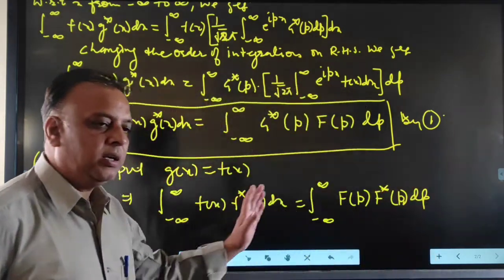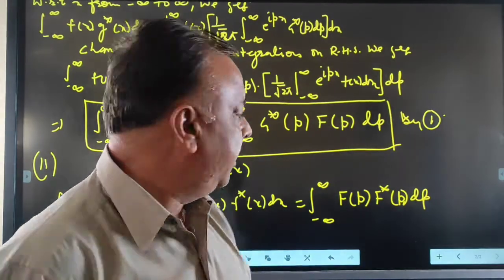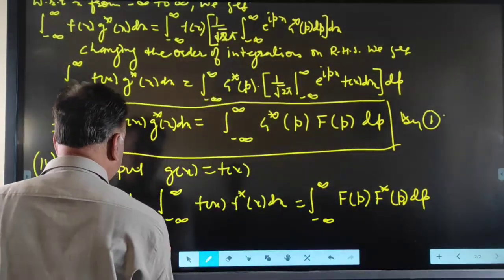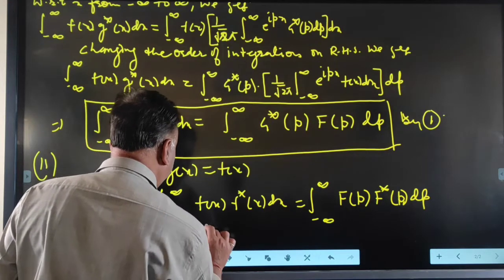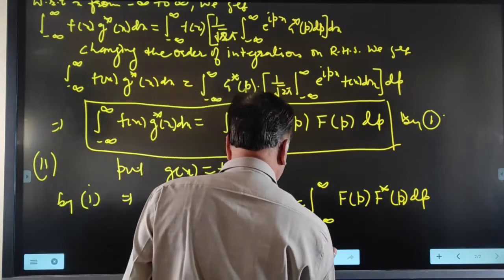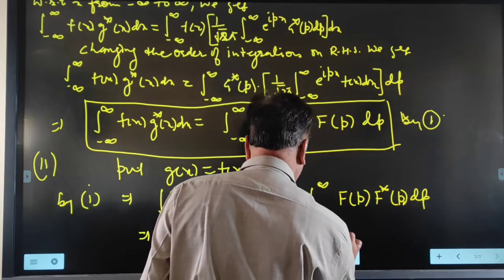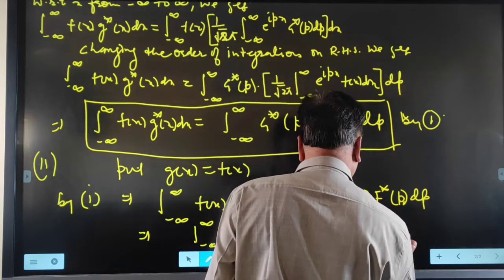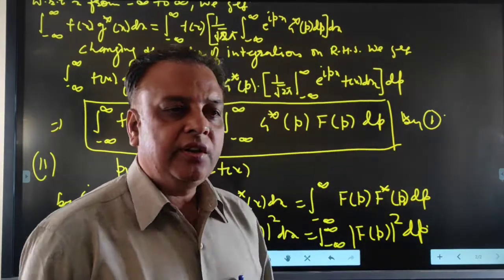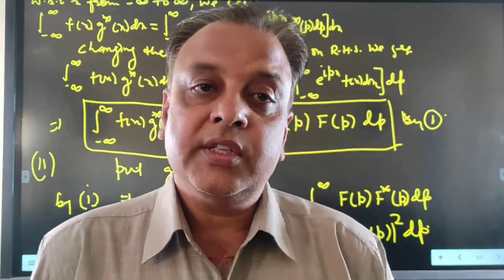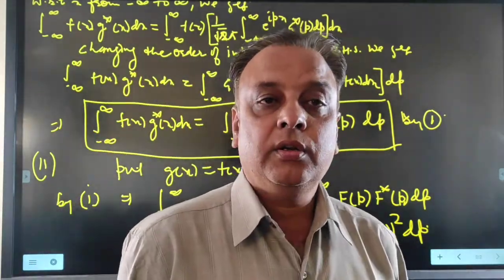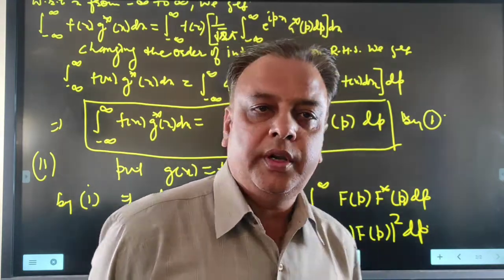That is, f(x) is multiplied by its complex conjugate and f(p) is multiplied by its complex conjugate, and we get the integral of modulus of f(x) squared dx is equal to the integral of modulus of f(p) squared dp. This is the second result of Parseval's identity. So these are the results for Parseval's identity for the complex Fourier transformation.